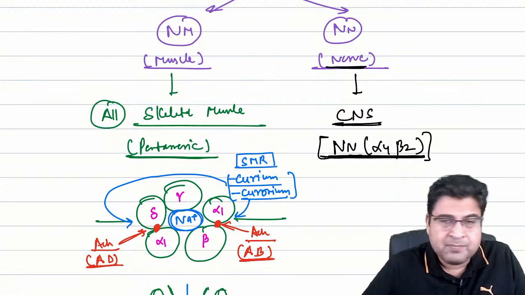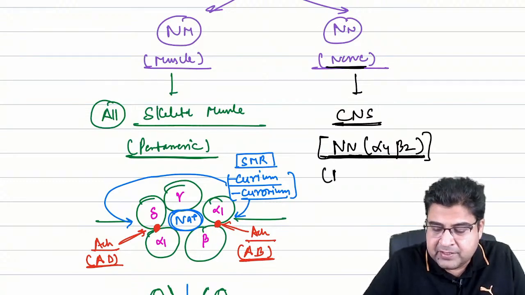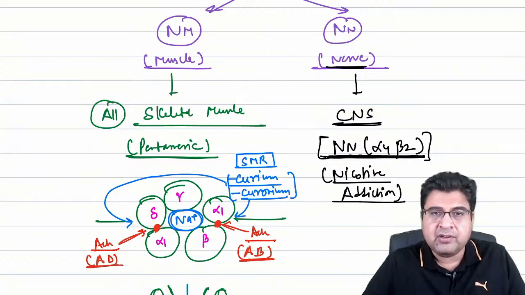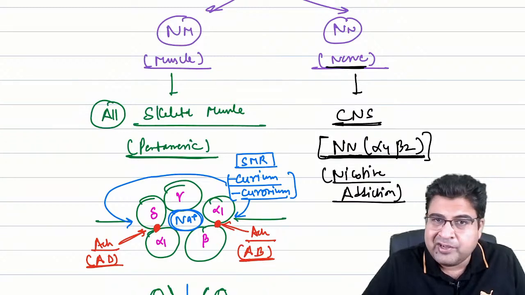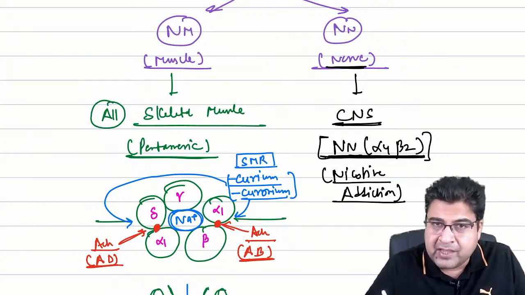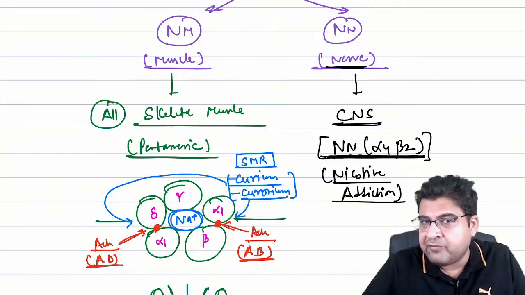Now, why is this particular receptor important? Because this is the receptor which is involved in nicotine addiction. So whenever we have to make any patient nicotine de-addicted, we always exploit the receptor that is alpha 4 beta 2 type.